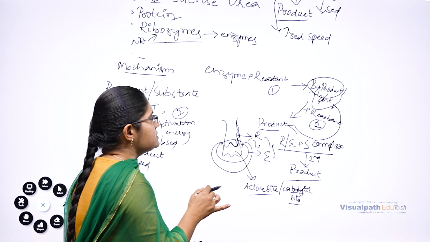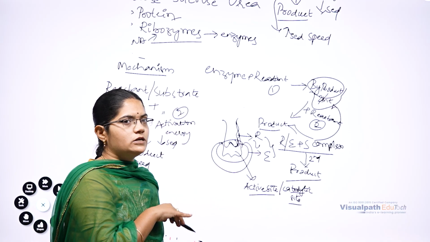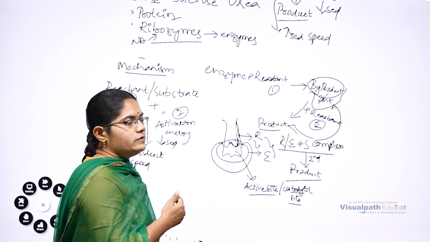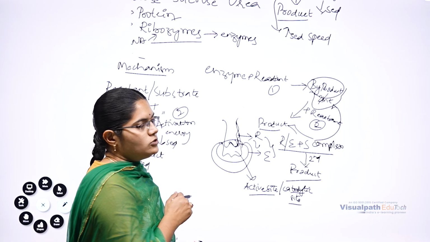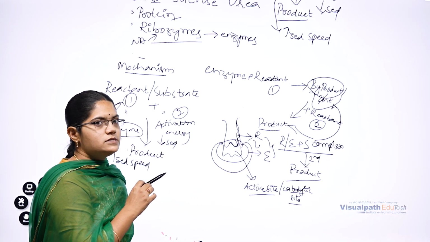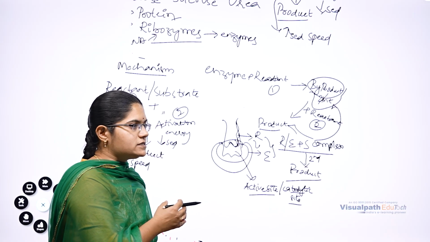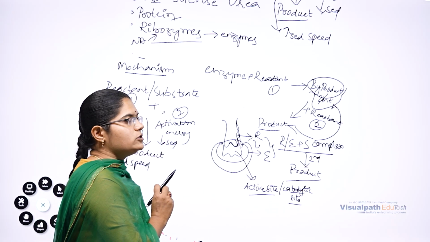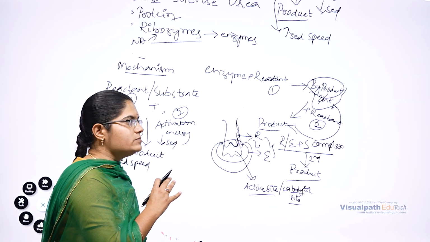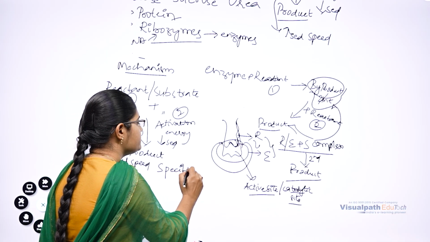So this is the mechanism of enzyme action. The enzyme reacts with one of the reactants to lower the activation energy and to bind with it. That is about the mechanism of action of enzymes. Now, how do these enzymes attract the reactants or substrates? The enzyme is going to attract the substrate through its nature. Enzymes have some nature, which we call specificity.